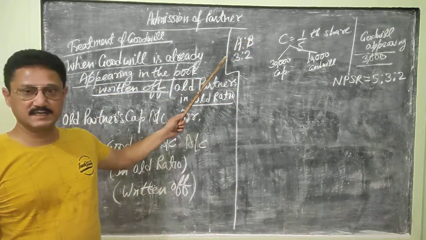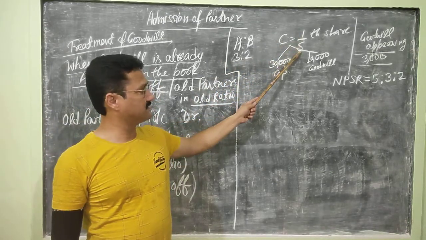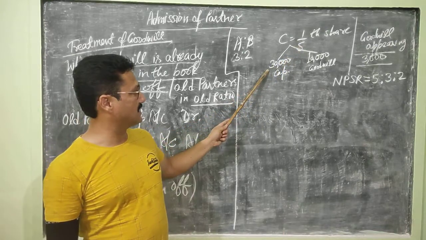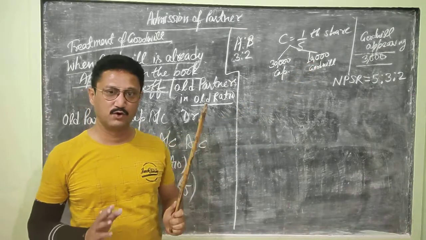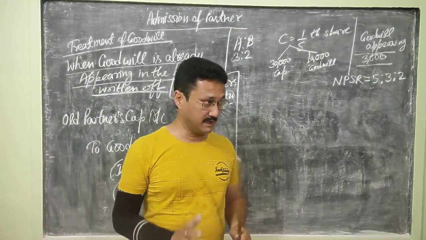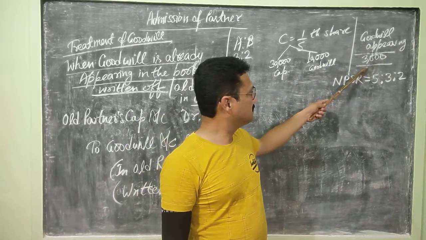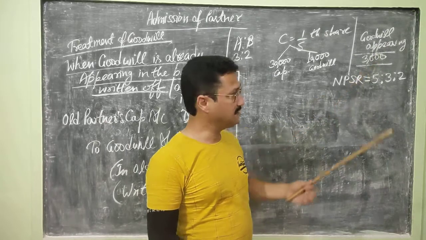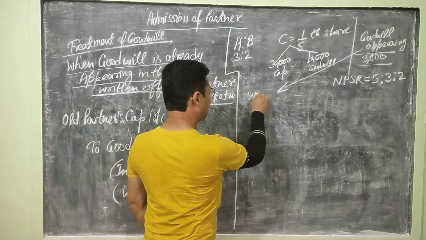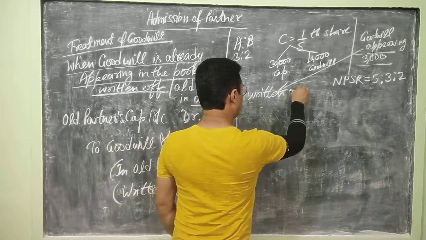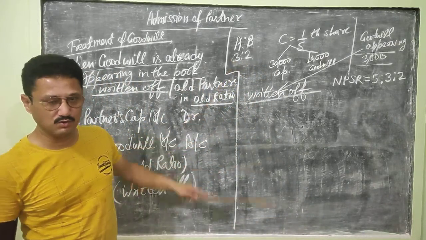A and B are partners. The ratio is 3:2. They admit C for 1/5 share, and C brings 30,000 as his capital and 10,000 as his share of goodwill. But goodwill already appearing in the books of account is 3,000 rupees, and this 3,000 rupees goodwill will be written off amongst the old partners in their old ratio, which is 3:2.